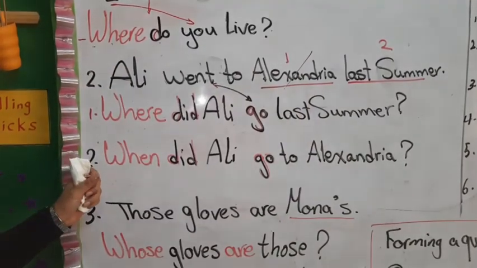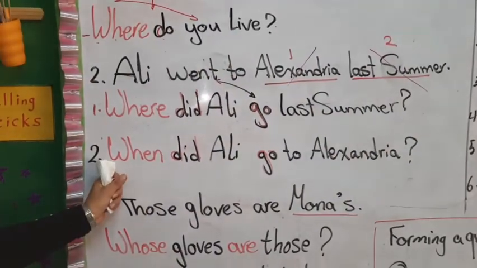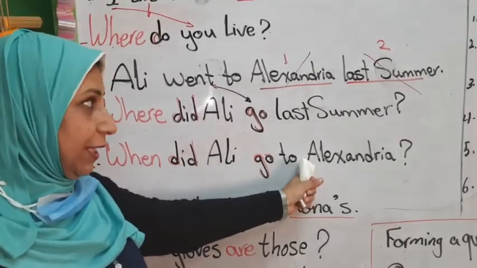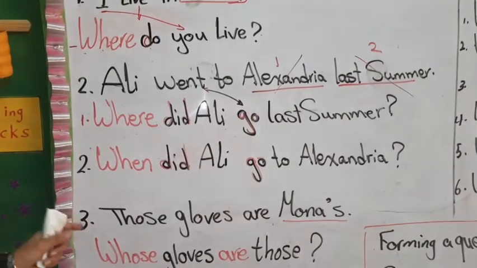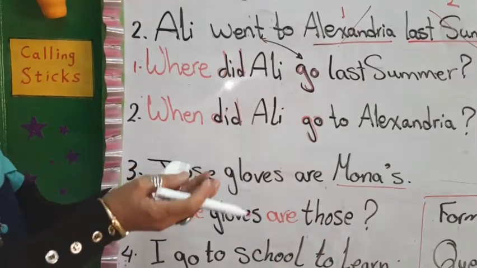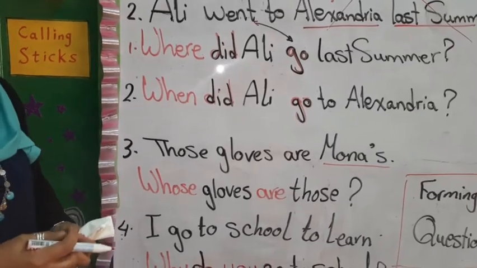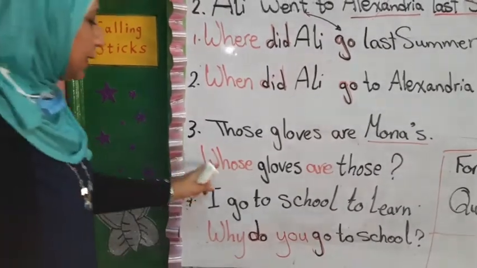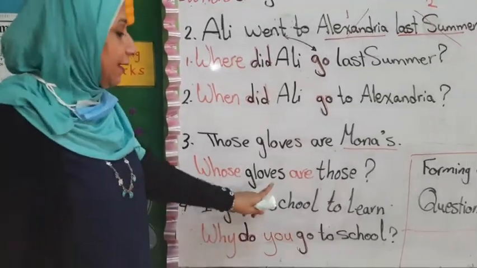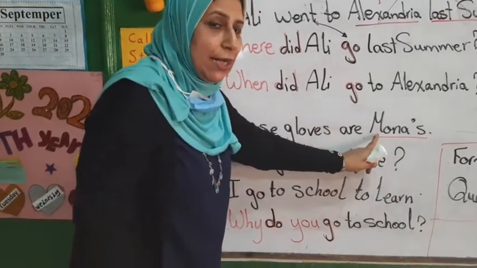The second question is to omit last summer. When? Because it's a time. When did Ali go to Alexandria? The answer is last summer. Number 3, those gloves are Mona's. It means these gloves or those gloves belong to Mona. I ask here about possession. I say whose gloves? Whose gloves are those? The answer is they are Mona's.